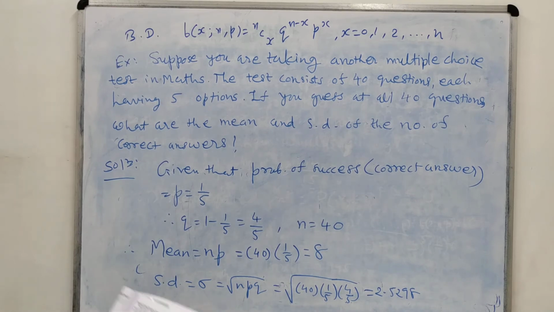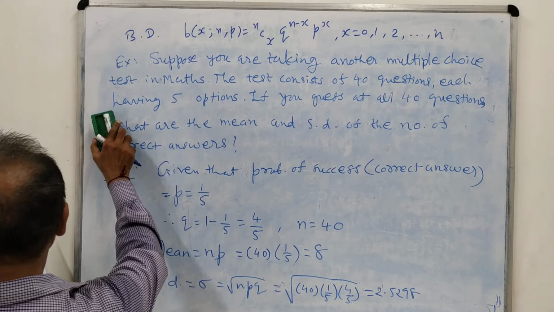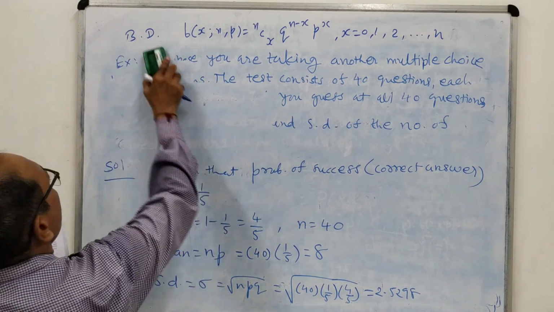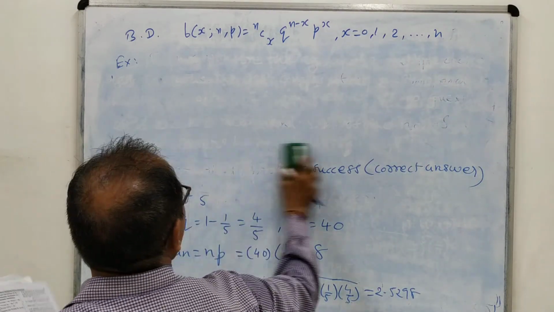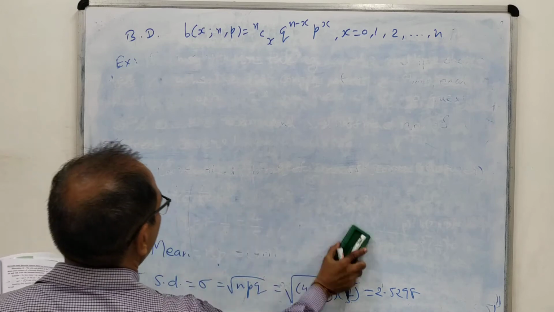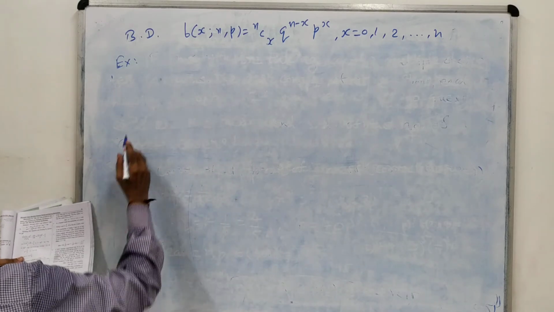Okay, you can practice this question yourself also. Now let us see, I will give you one more example for your practice. I will not give you the hint. Only for your practice.